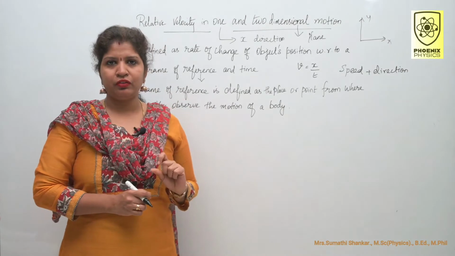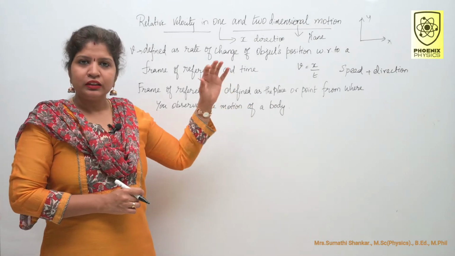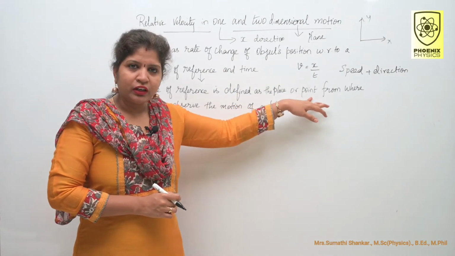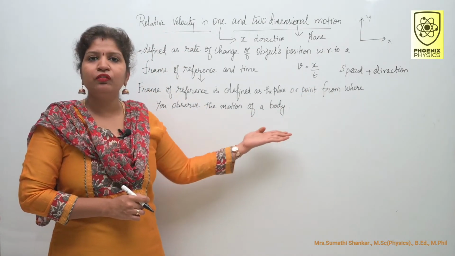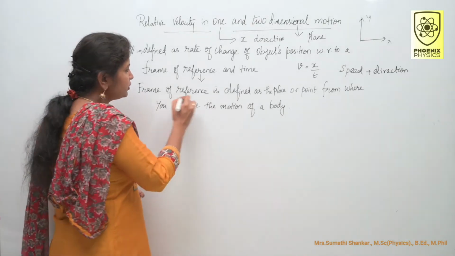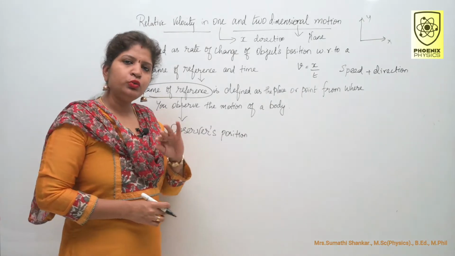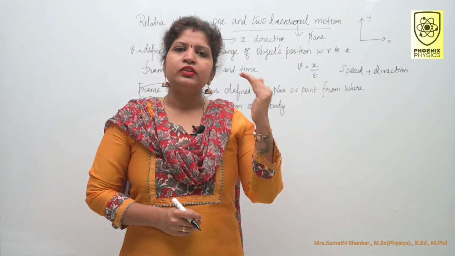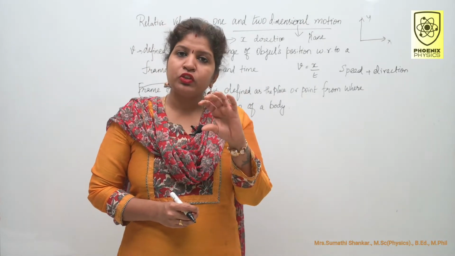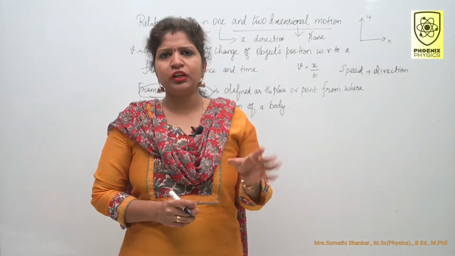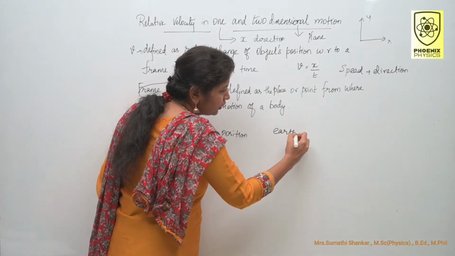What is frame of reference? Frame of reference is defined as the place or point from where you observe the motion of a body. That is frame of reference. Simply we can say frame of reference means observer's position. We usually consider the surface of the earth as the frame of reference and we specify the velocity of any object with respect to either the surface of the earth or the ground.